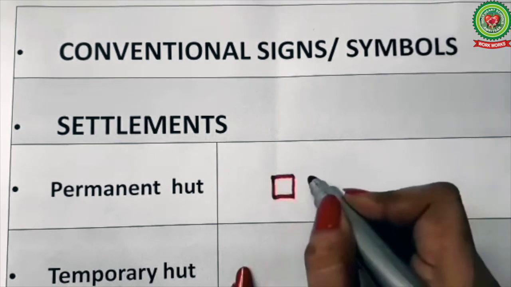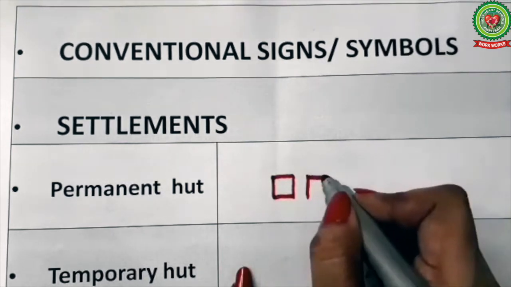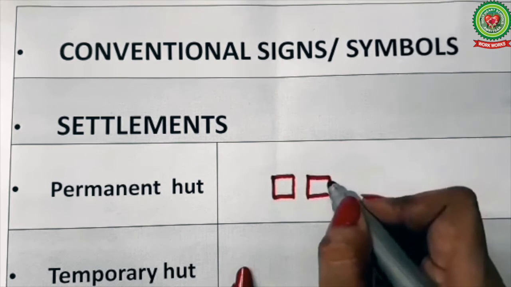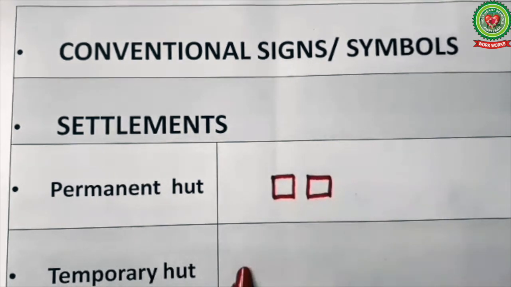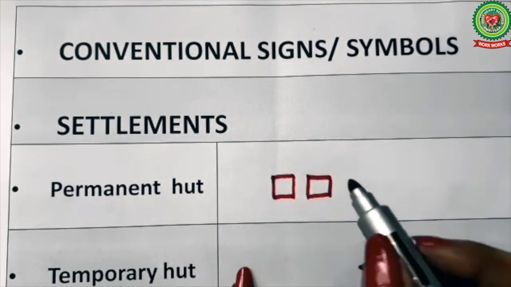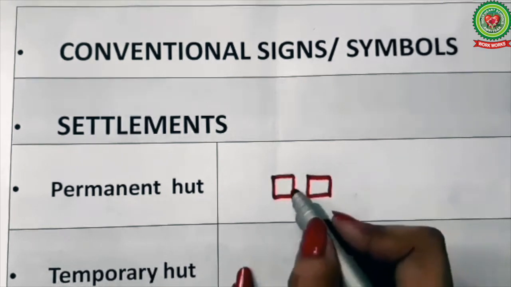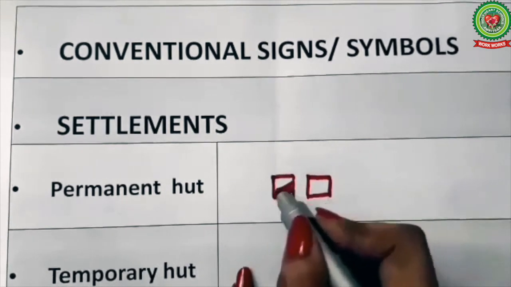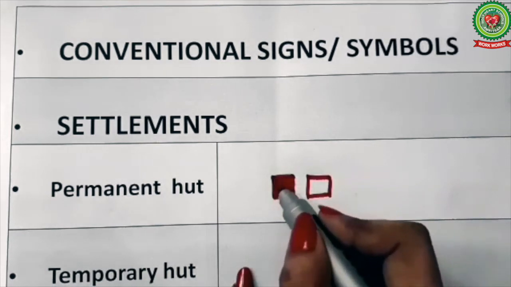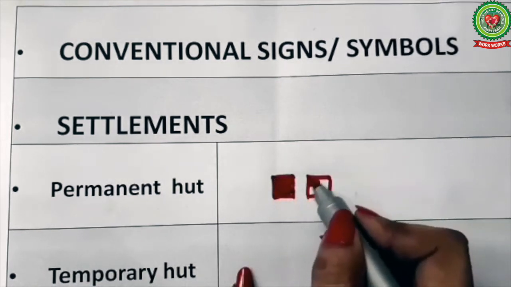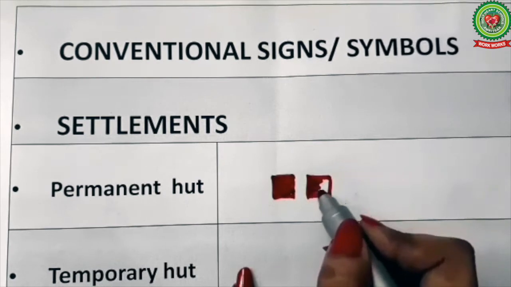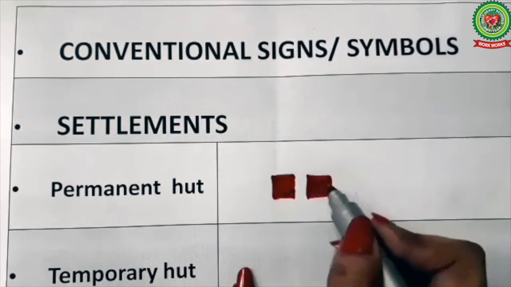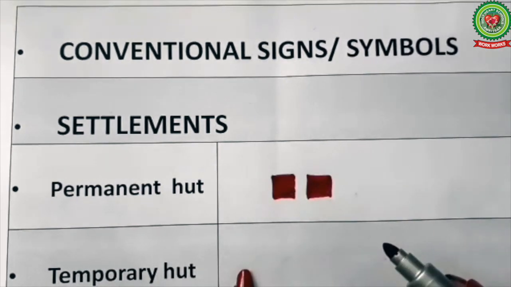We can either draw squares or rectangles for permanent settlements, but these rectangles or squares should be filled with red color. So here is the first symbol of permanent huts. Now what do you mean by permanent huts? Permanent huts are the houses in which we live in. Like our houses are known as permanent huts.